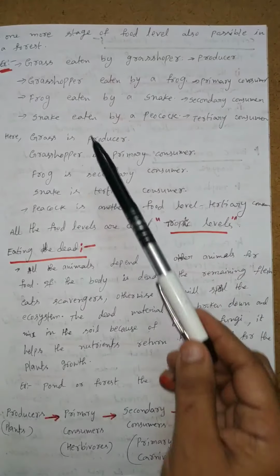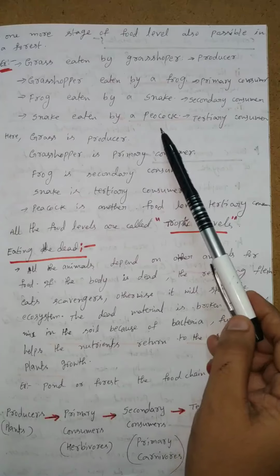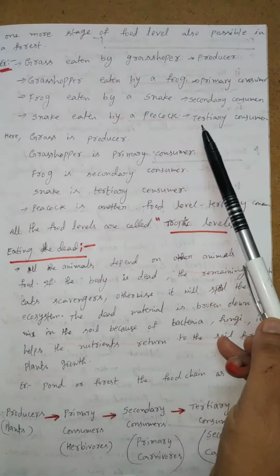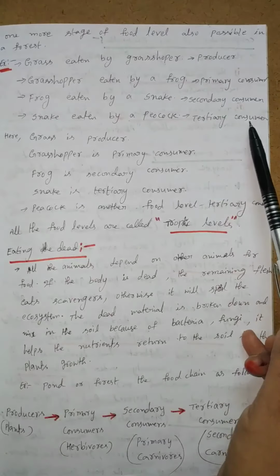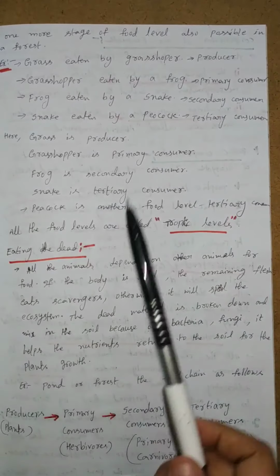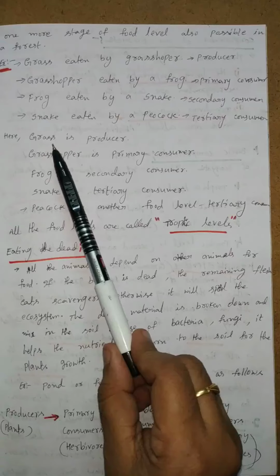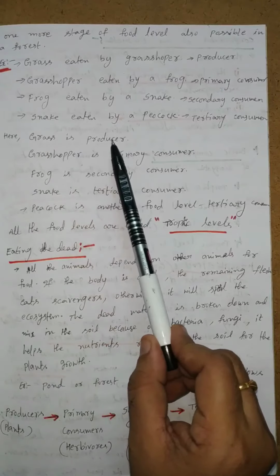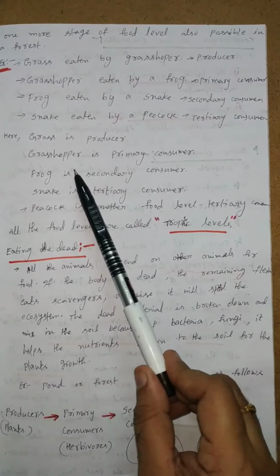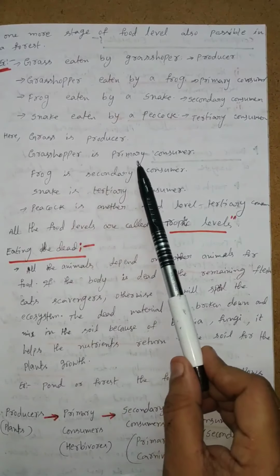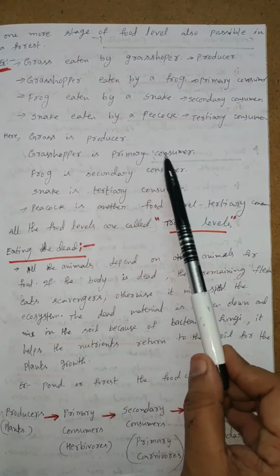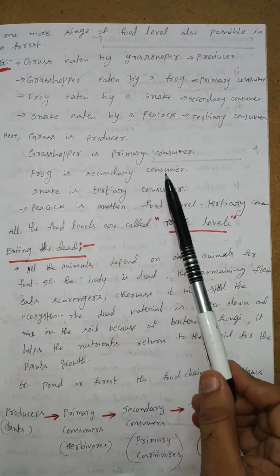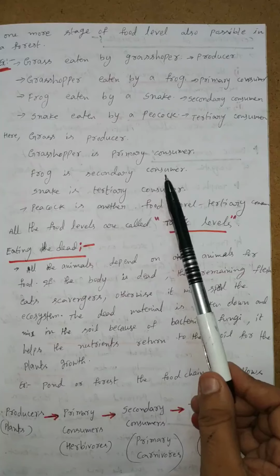Next level, the snake is eaten by a peacock. This is another food level. It is called the tertiary consumer. We can learn this example clearly. Grass is the producer or autotroph. Grasshopper is the primary consumer or herbivore. Frog is the secondary consumer or flesh eating carnivore.